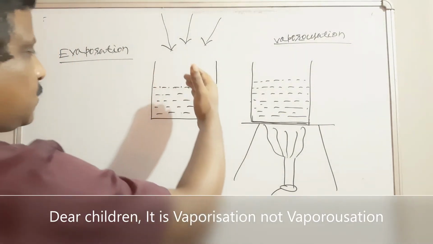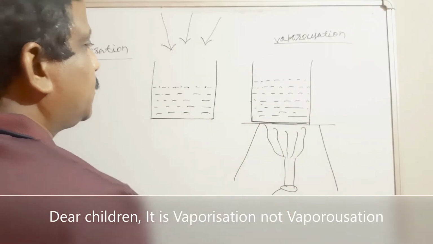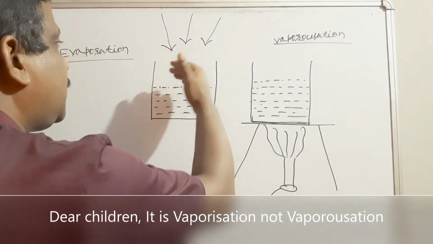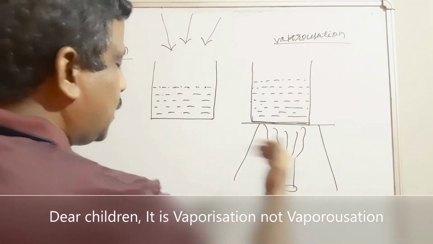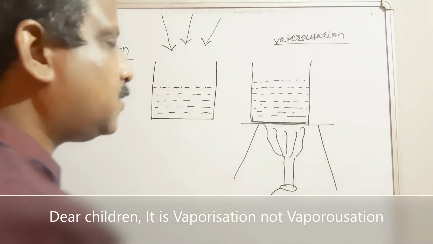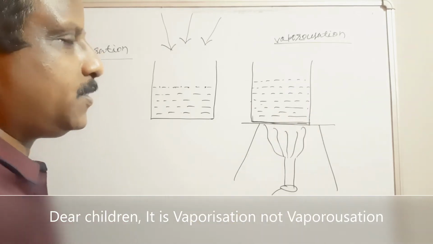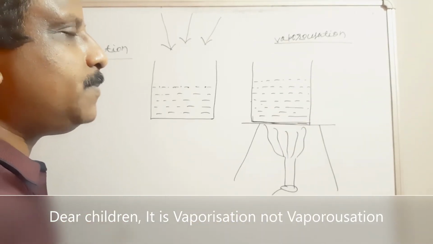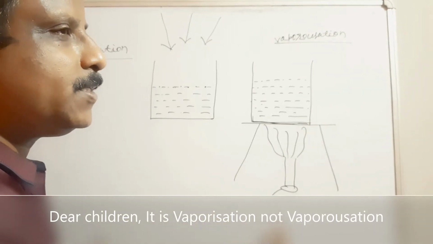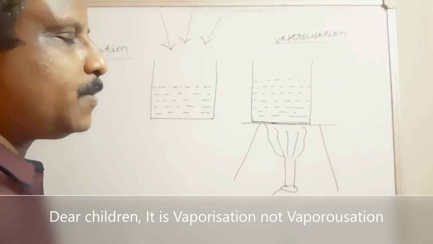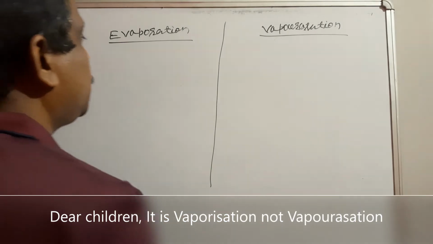Understood the difference between evaporation and vaporization? Evaporation occurs on the surface; it is a surface phenomenon. But vaporization occurs throughout the liquid. Evaporation absorbs heat from the surrounding, but here it is absorbing heat from an external source like a gas burner or electric heater. So a question will come: differentiate between evaporation and vaporization. In both processes, liquid changes to gas or vapor form. So what is the difference?